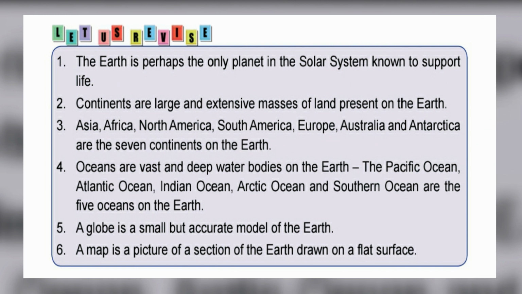Let us revise. The Earth is perhaps the only planet in the solar system known to support life. Continents are large and extensive masses of land present on the Earth. Asia, Africa, North America, South America, Europe, Australia, and Antarctica are the 7 continents on the Earth. Oceans are vast and deep water bodies on the Earth. The Pacific Ocean, Atlantic Ocean, Indian Ocean, Arctic Ocean, and Southern Ocean are the 5 oceans on the Earth. A globe is a small but accurate model of the Earth. A map is a picture of a section of the Earth drawn on a flat surface.